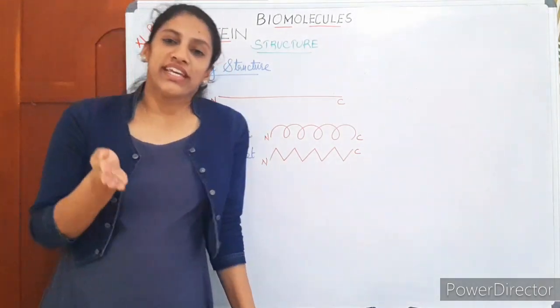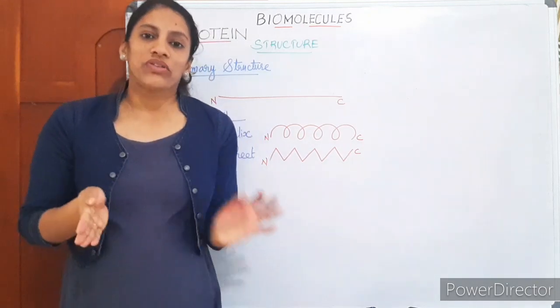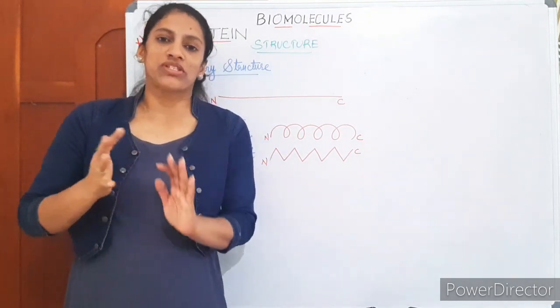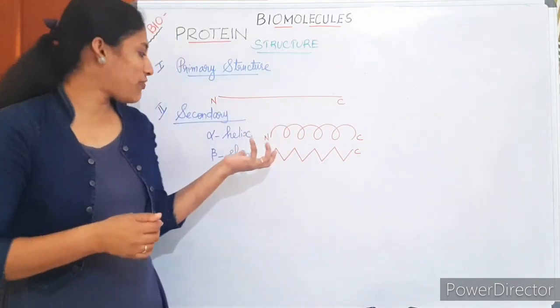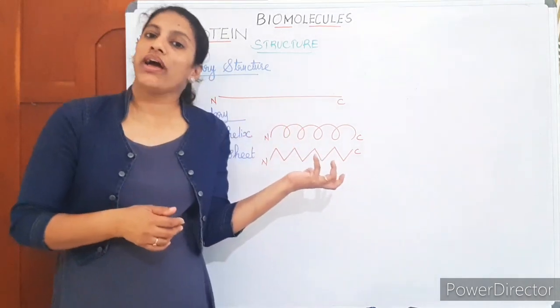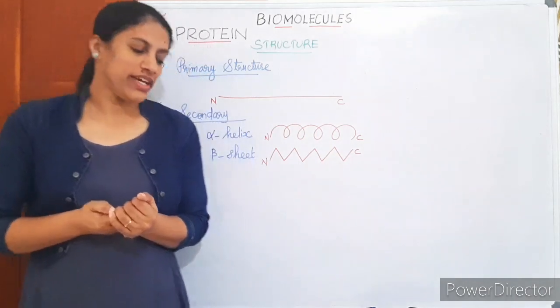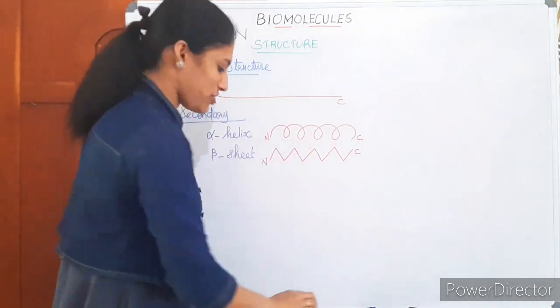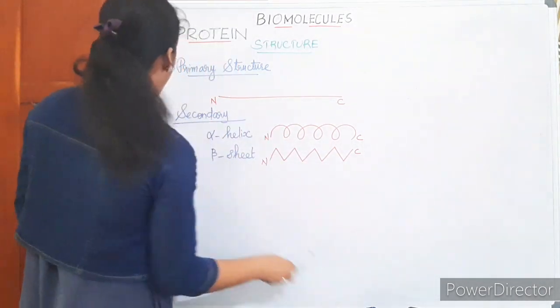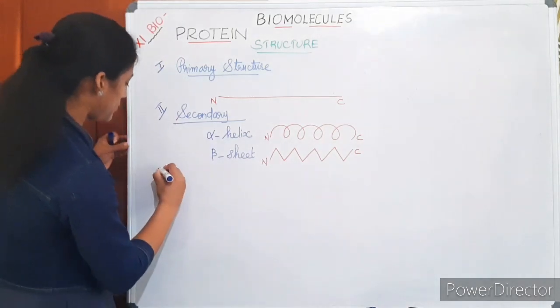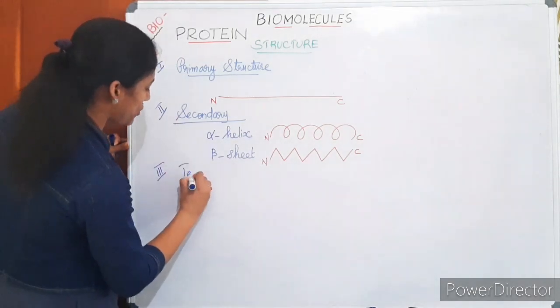Okay, so in secondary level structure, with the help of some kind of foldings, protein is forming an alpha helical structure and a beta pleated sheet like structure, instead of remaining as a rod like structure. Then the next level, tertiary structure of protein.